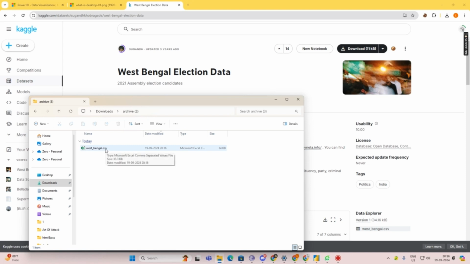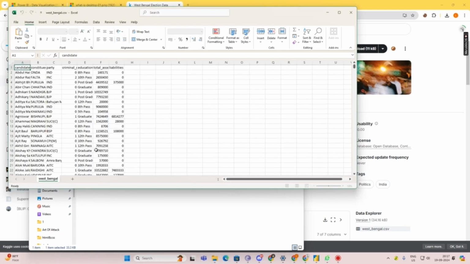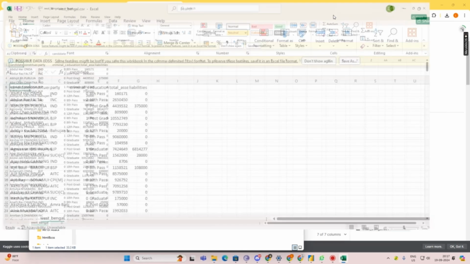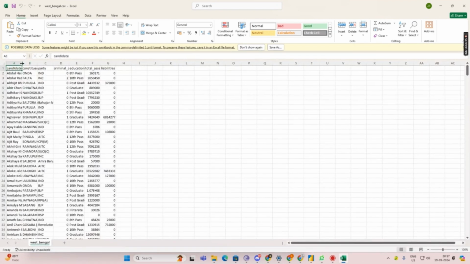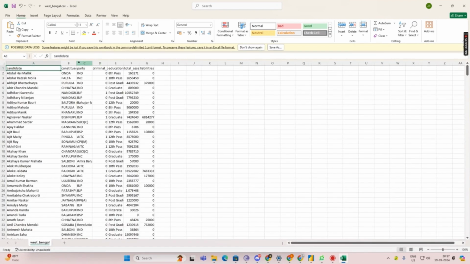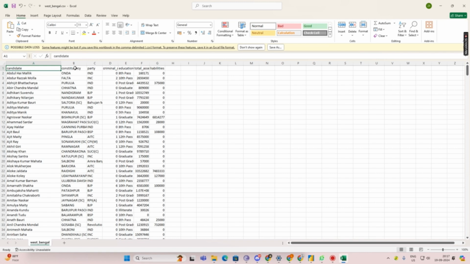Now if you look at the data, it says westbengal.csv. What do you mean by that? Westbengal.csv is a CSV file, and a CSV file is almost like an Excel file. If you click on that, it will open in Excel, and if you look at the data, how many columns are there? 1, 2, 3, 4, 5, 6, 7.